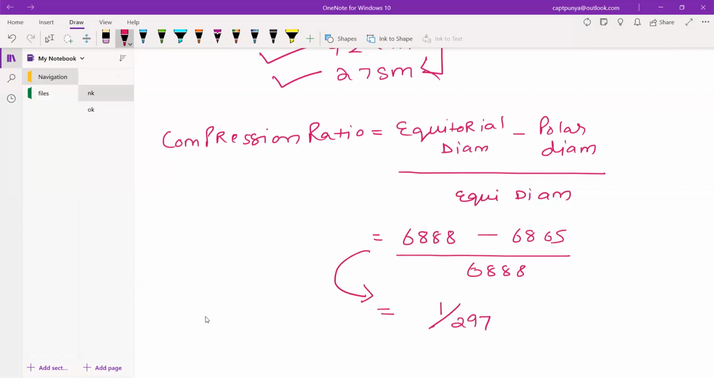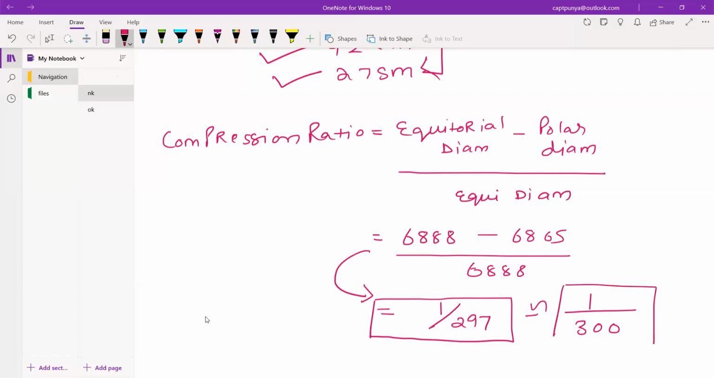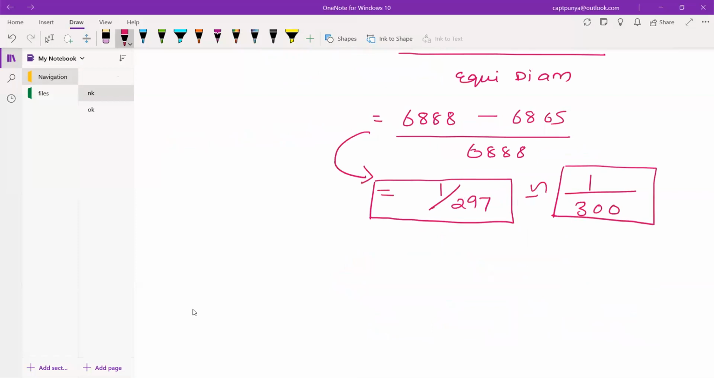So this is our compression ratio, and sometimes we round it up to 300. So we can also take it as 1 upon 300. So if in the option you see 1 upon 300 is given, it is also correct. 1 upon 297 is the exact, but sometimes in the question the answer will be given as 1 upon 300, which is also correct. This is rounded up to 1 upon 300.